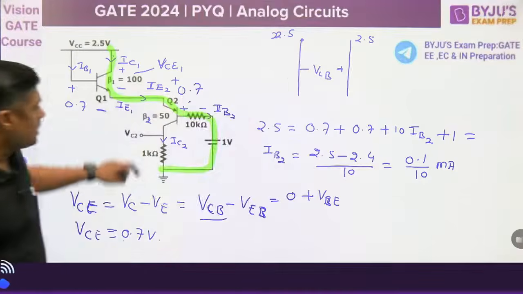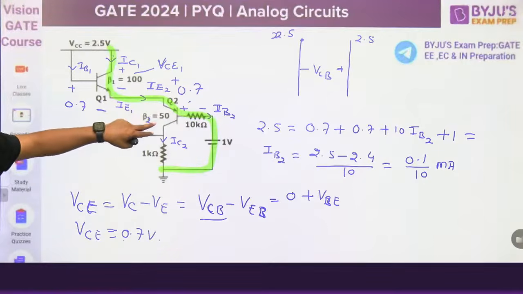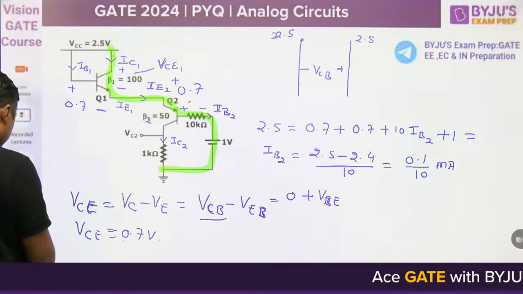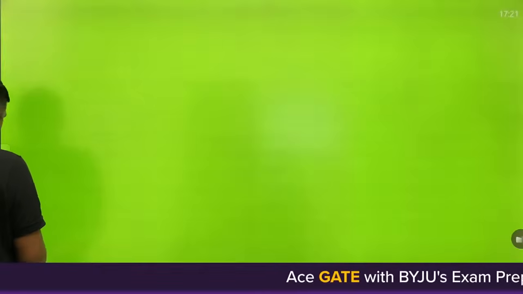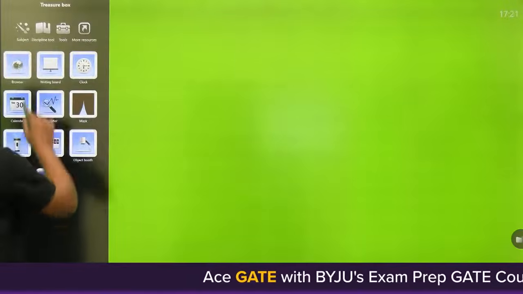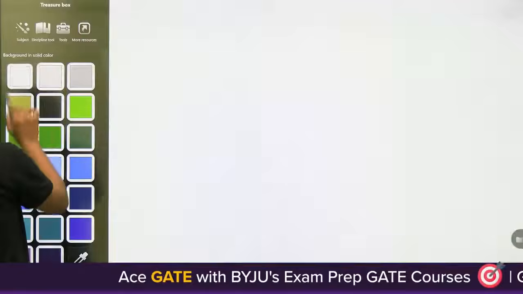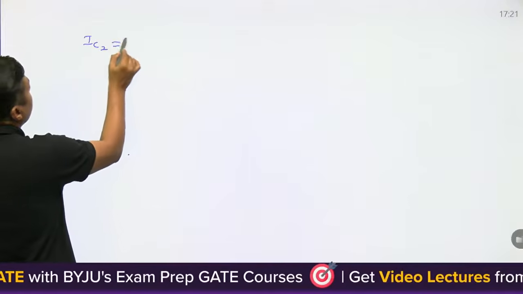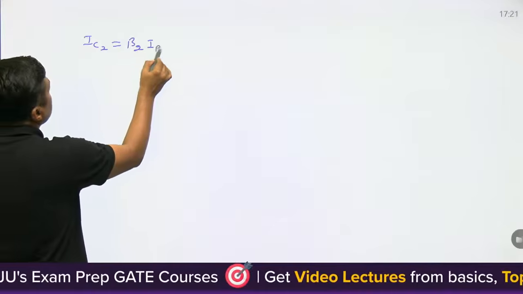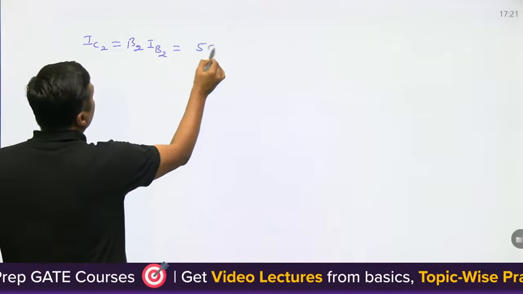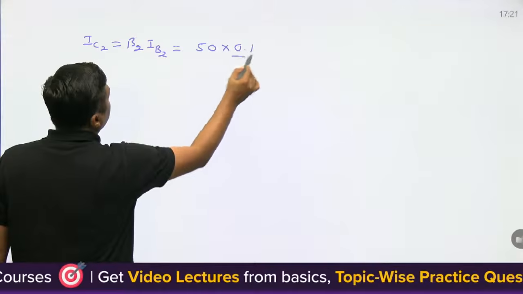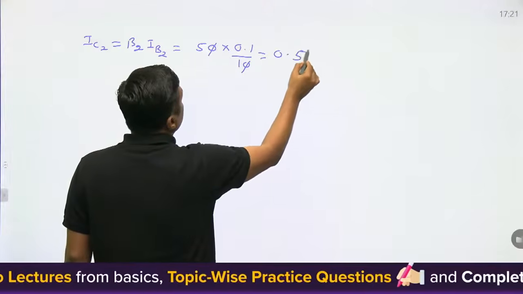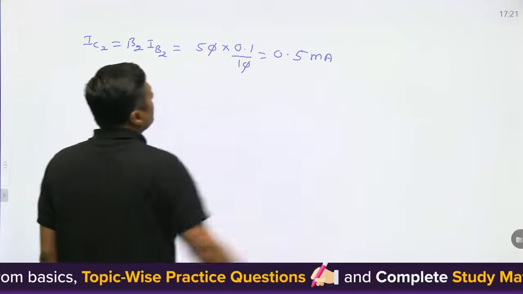Now, what is beta for this? Beta 50. So, what is the IC2? You can find the IC2. IC2 is beta 2 times IB2. Then it will become 50 into 0.1 divided by 10, that is 0.5 milliampere. This is IC2.